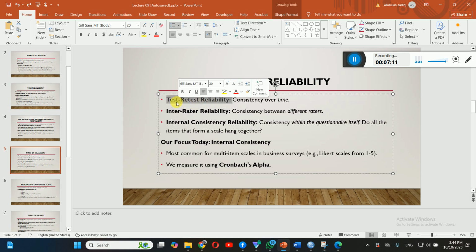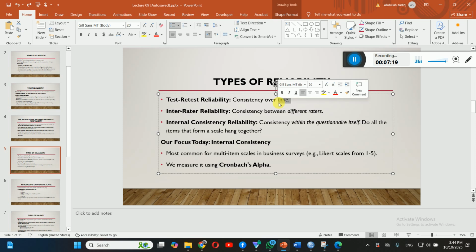It's a type of reliability which is about consistency over time. If you have a questionnaire and you collect two different responses from the same respondents at two different times, you can say there is the issue of test-retest reliability.